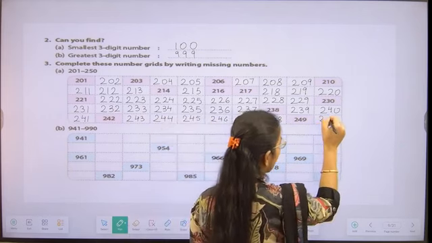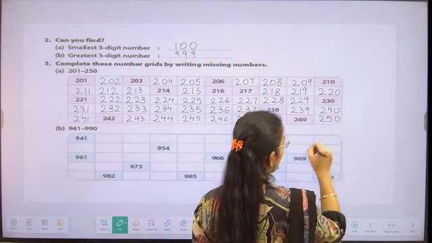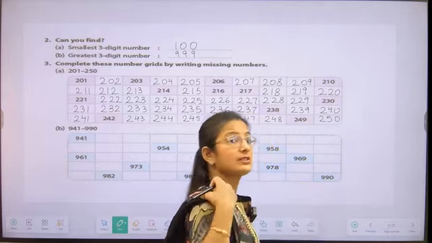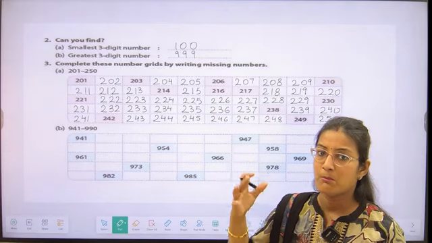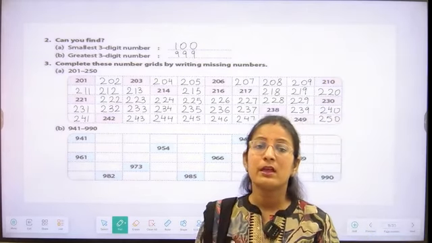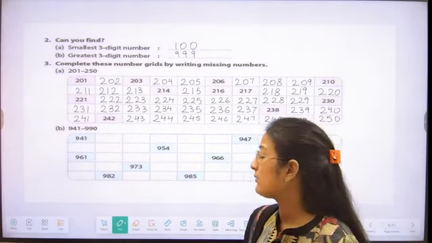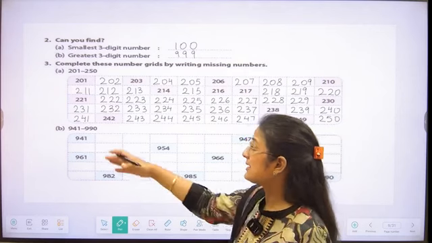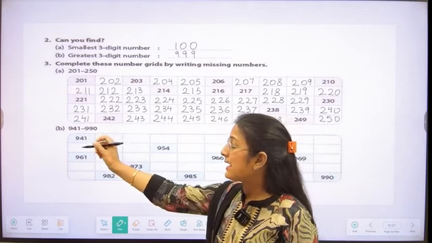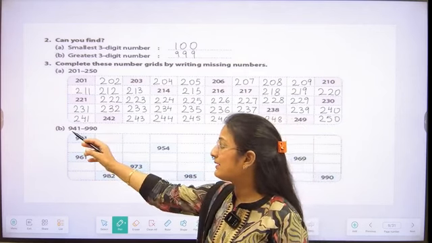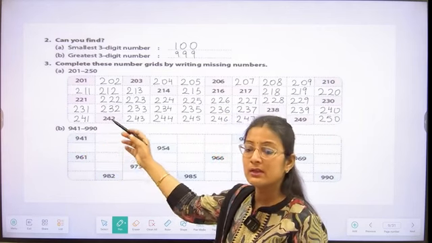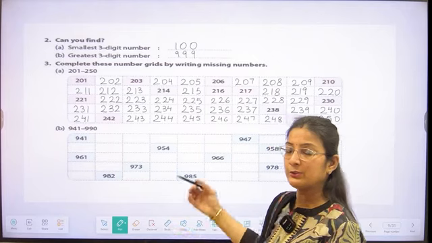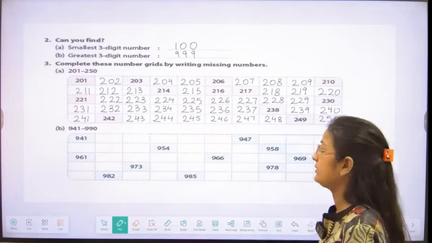Then we are going to write 250, students. So with this, students, we are completing our first grid by writing the numbers. Now you can do the second one, or part B. In this you have to write the numbers from 941 to 990. So you can do it by yourself, student.